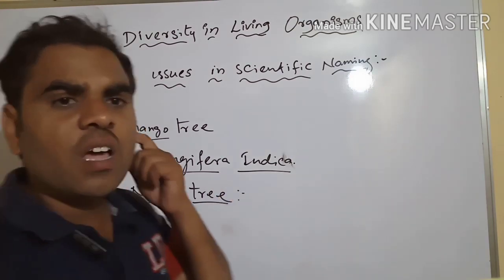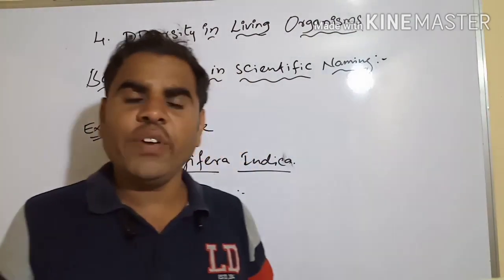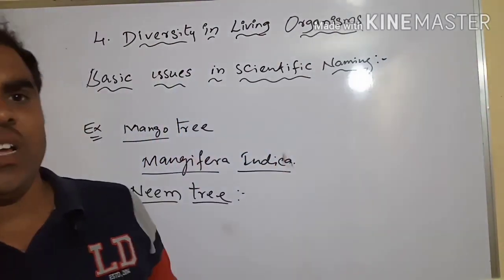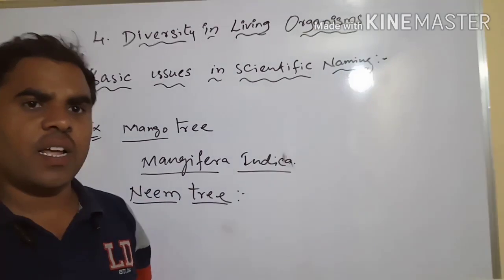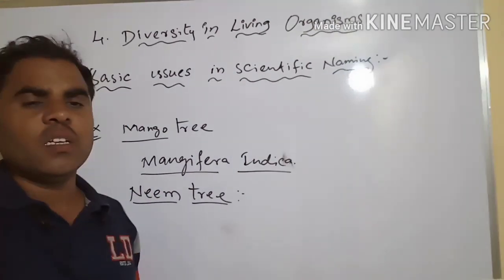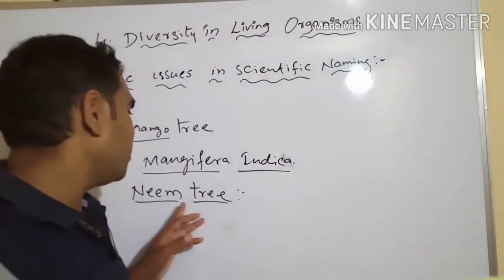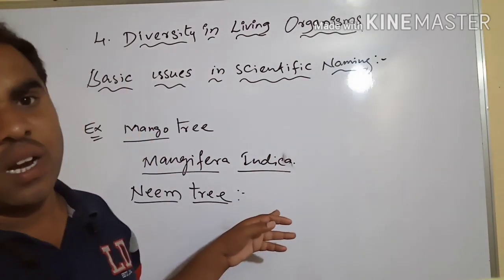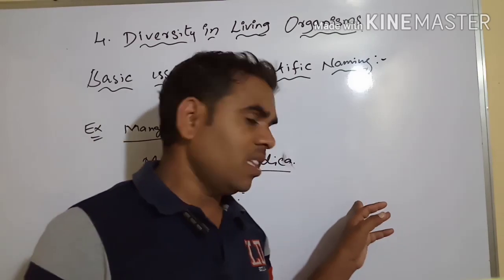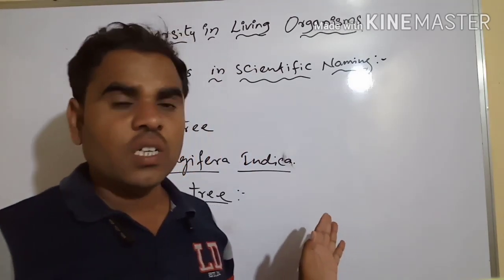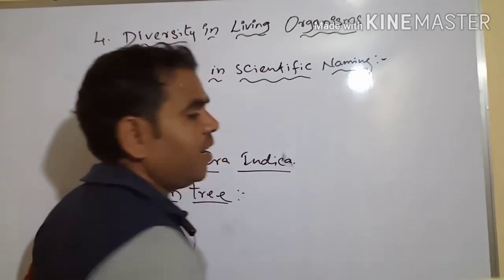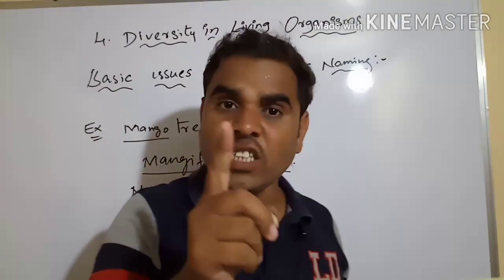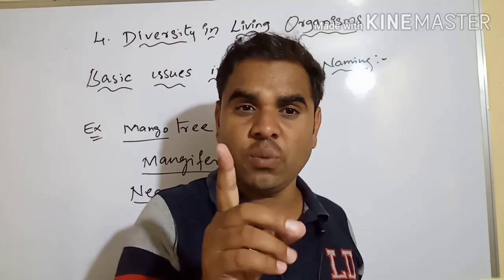In different languages we call it by different names: Tamil, Karnataka, Uttar Pradesh all have different names. We call it neem tree. In Marathi it is Limba, in Telugu Vepachettu. There are such different names. But there should be just one scientific name kept.